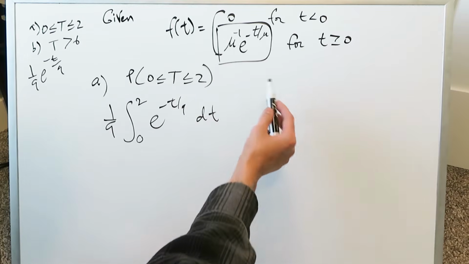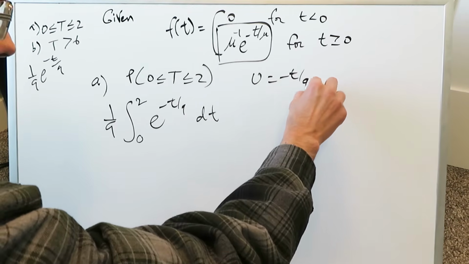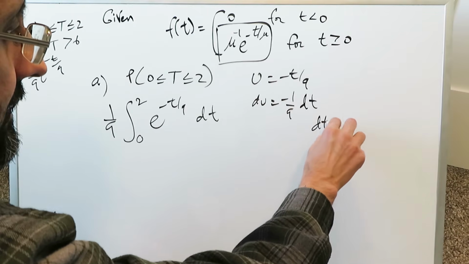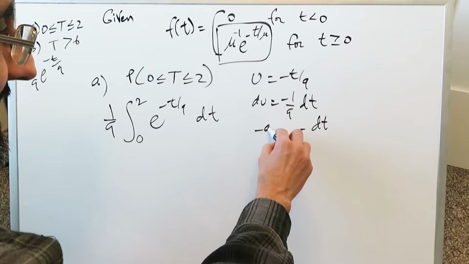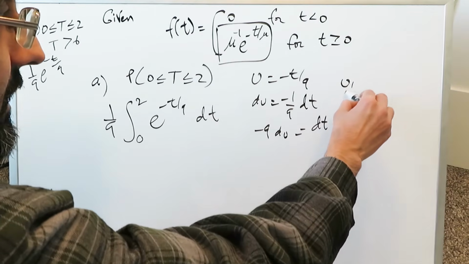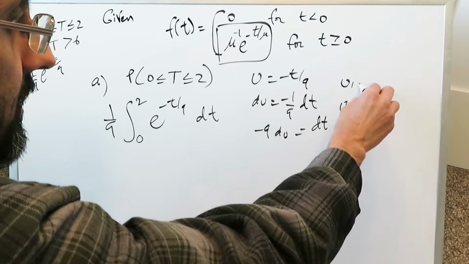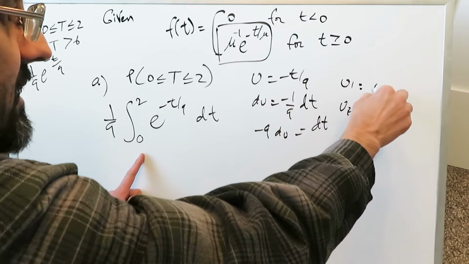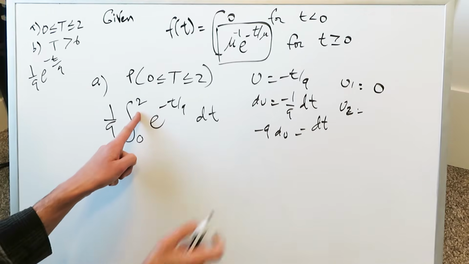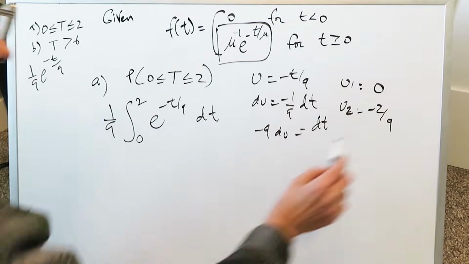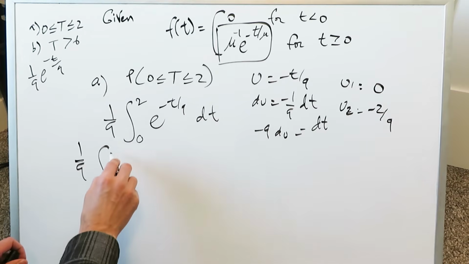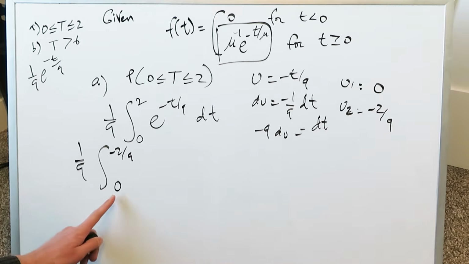You can do substitution. If u is equal to minus t over 9, then du is equal to minus 1 over 9 dt, and dt is equal to, you take this to the other side, minus 9 du. You must develop new limit values, upper and lower. Here's my lower, here's my upper. When you put 0 here, u1 is 0. When you put 2 over here, you're getting a minus 2 over 9. Now you have a u1 which is 0, you have a u2 which is minus 2 over 9. Now we have a larger number in the lower limit, smaller number in the upper limit.